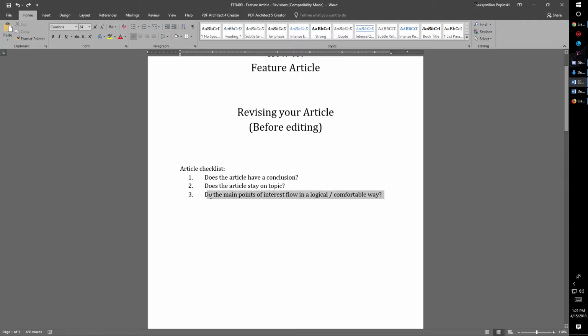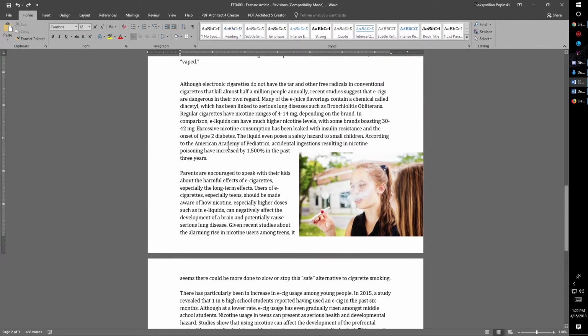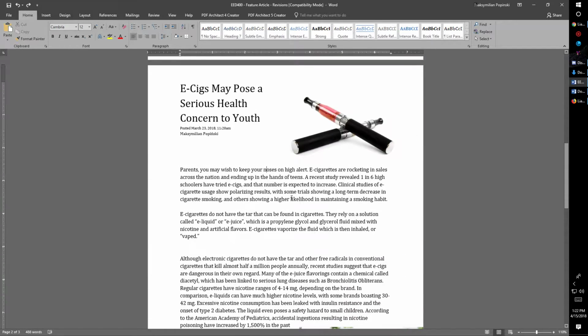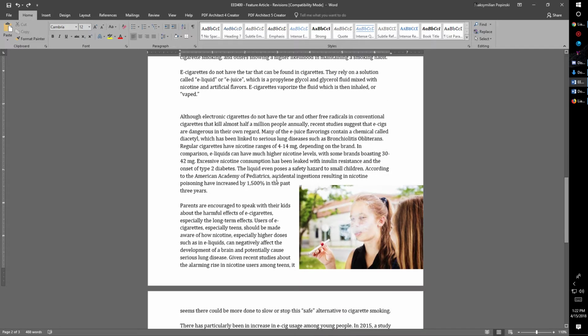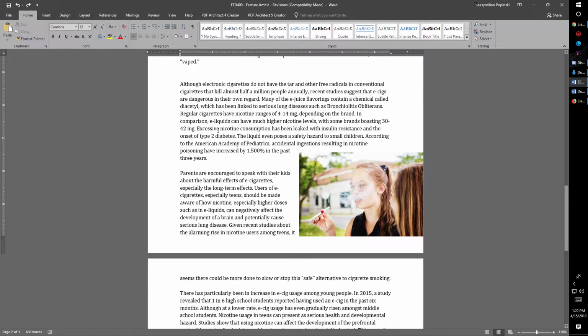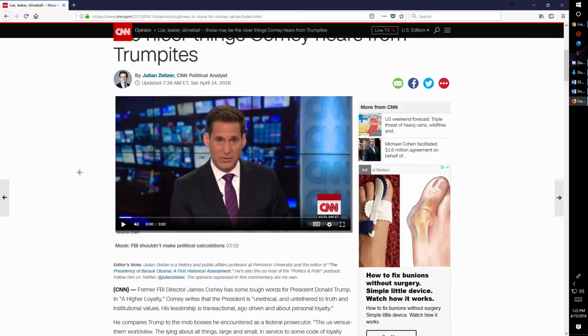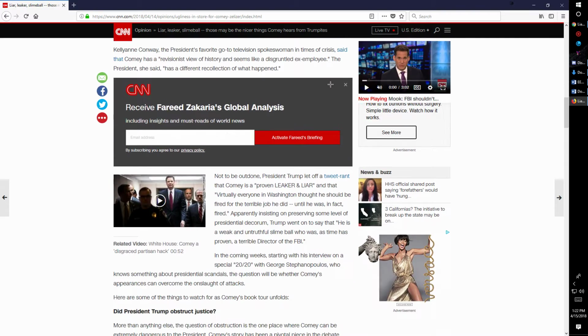So the last question, do the main points of interest flow in a logical, comfortable way? Now with an article that might be lengthy or dense, there's actually a pretty great trick you can do to get a better idea, or rather more quickly articulate, your talking points. These three being my talking points. So let's move on to this article right here on CNN. Let's take a look at what this author did with his article.